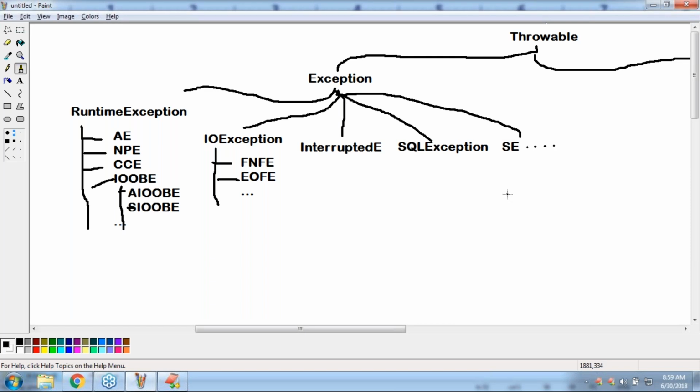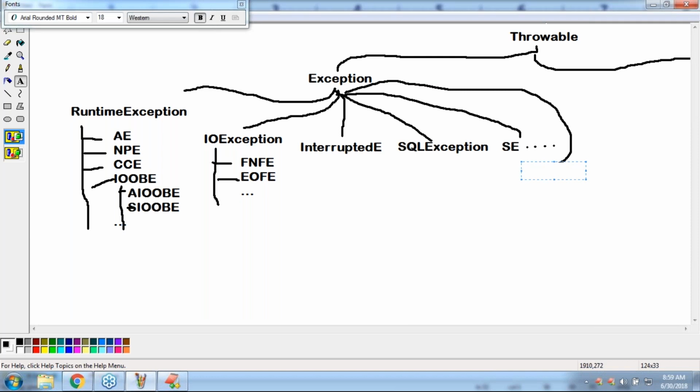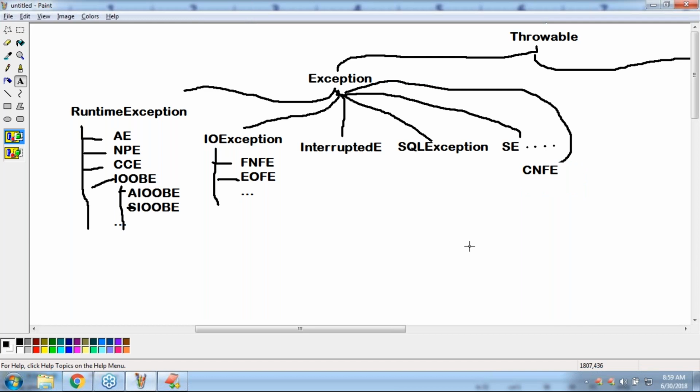ClassNotFoundException, correct? Yes, there are several child classes, sir. Now, can you please observe? Please read what child classes we took under exception. First one is runtime exception. Second one is IO exception. Third one, interrupted exception. Fourth one, SQL exception. Servlet exception. Next, class not found exception. There are multiple child classes under exceptions.